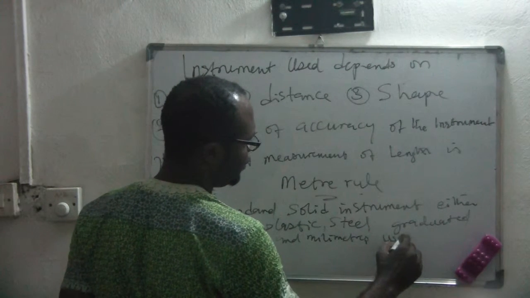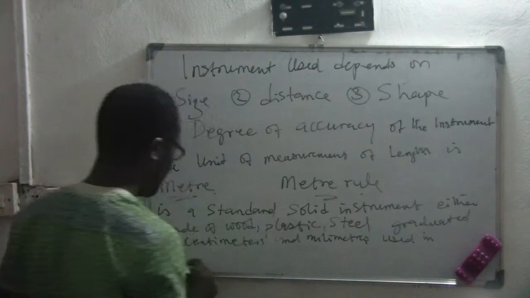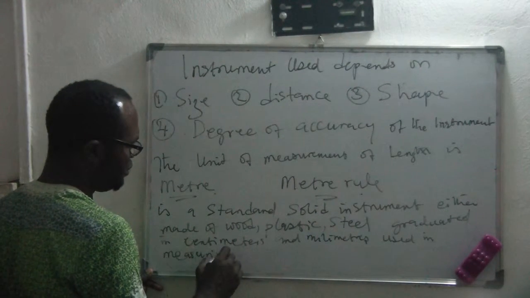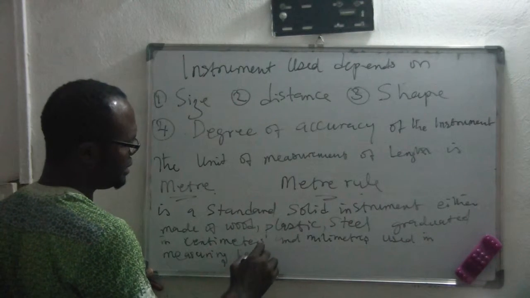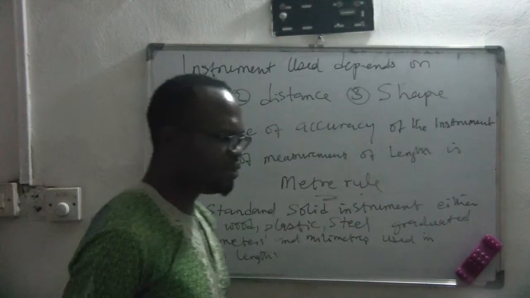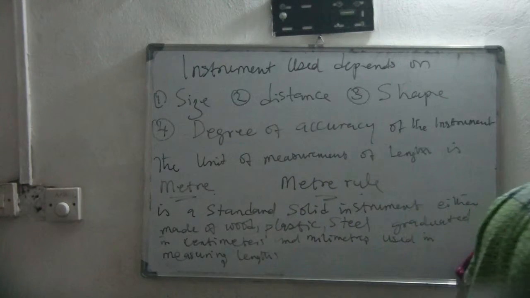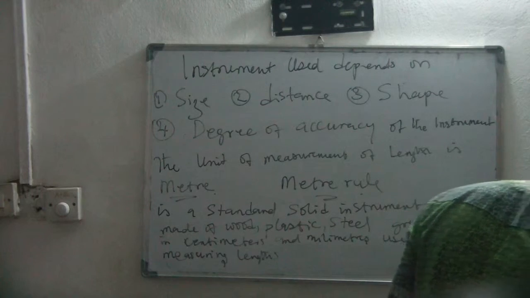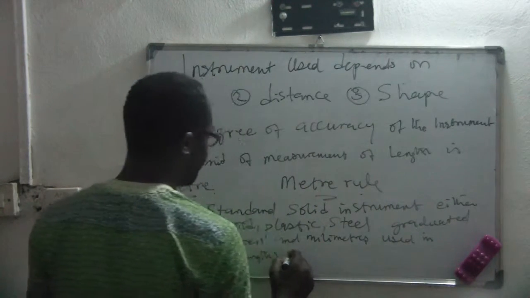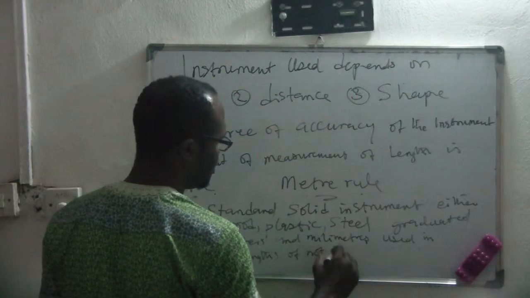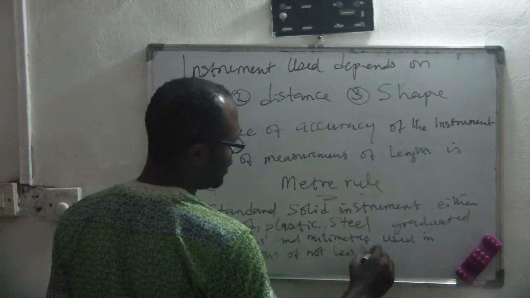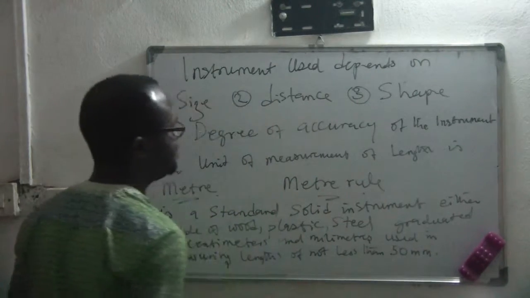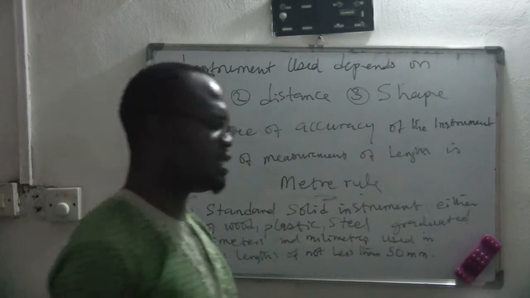Used in measuring lengths of not less than 50 millimeters. So that is what a meter rule is.